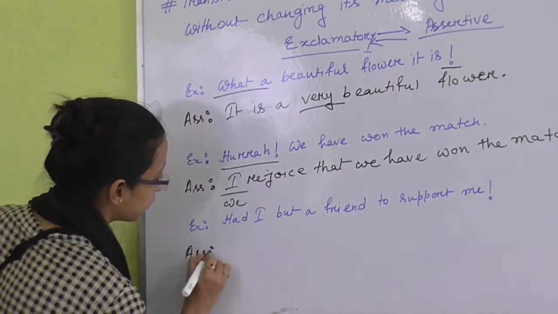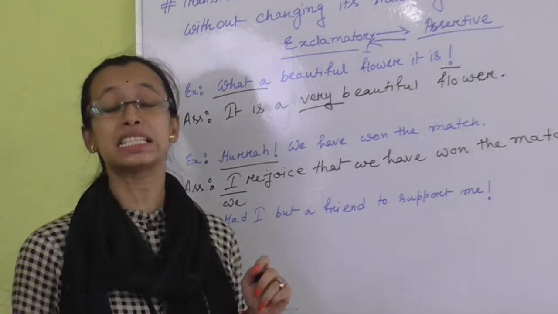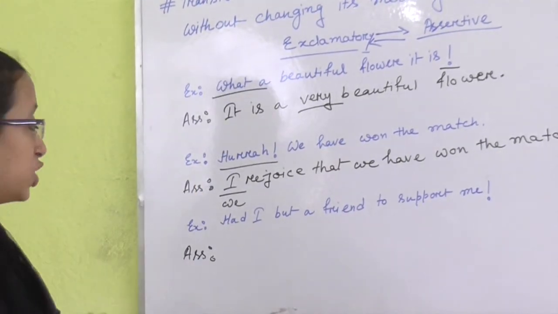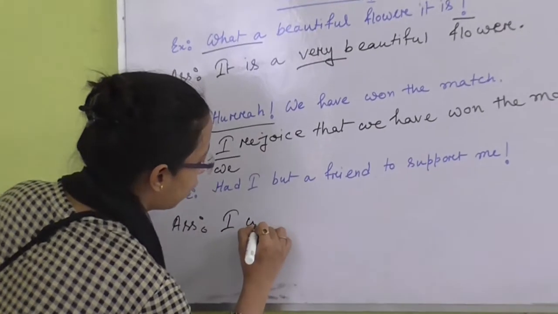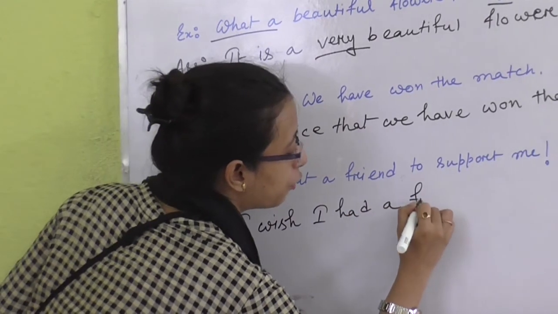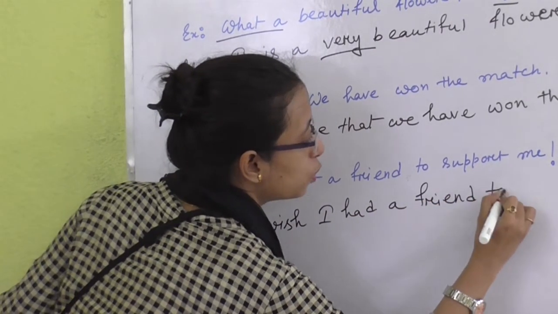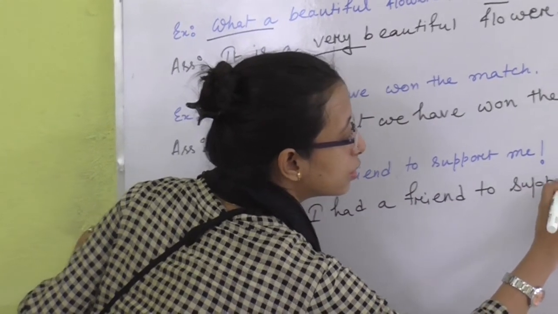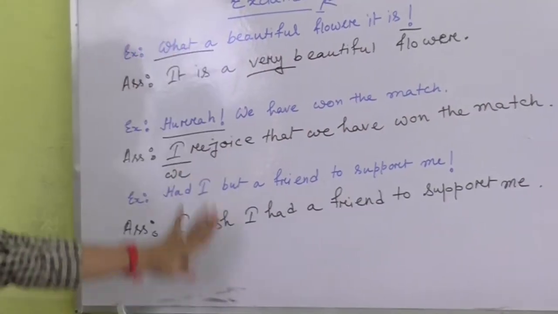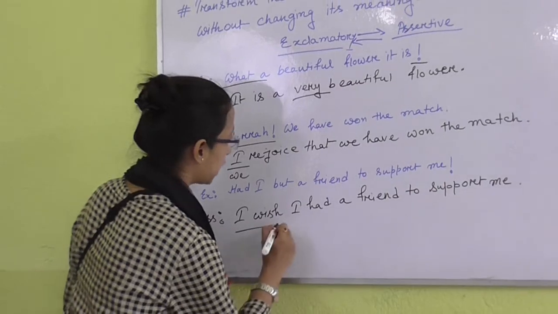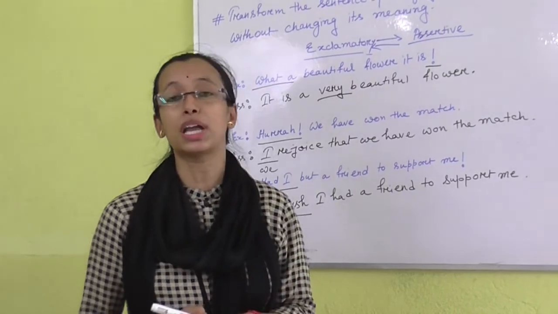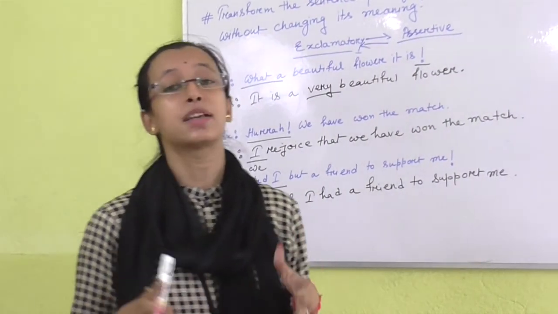And the last one, had I but a friend to support me. It is a wish. It is my wish. So I wish. Here I can write, I wish I had a friend to support me. Full stop. So by applying these kinds of words, we can change exclamatory sentences into assertive sentences without changing the meaning.